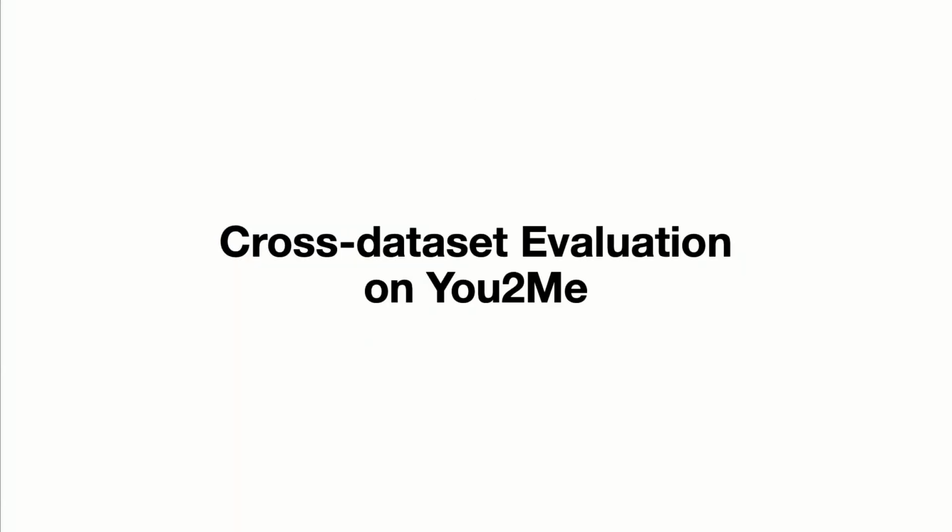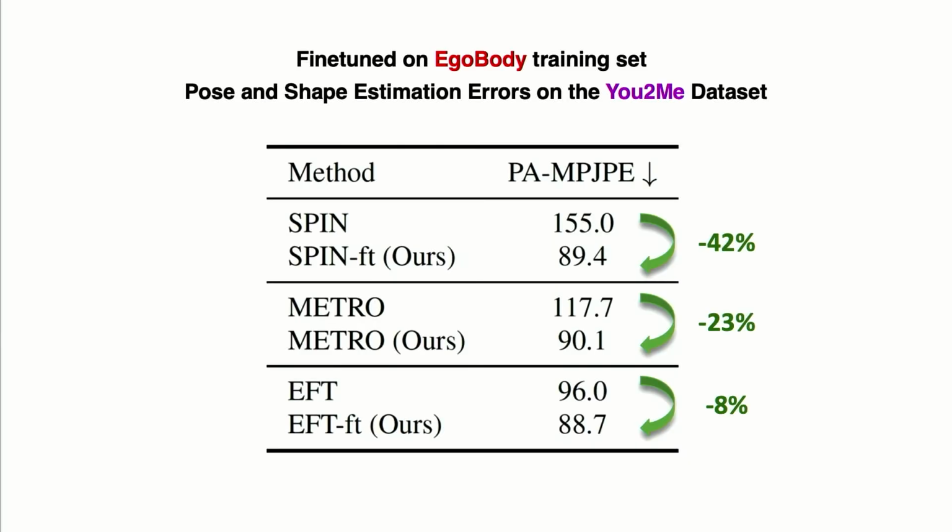And finally, a cross-dataset evaluation validates that our training set also can help the existing methods to generalize to the generic egocentric setup. So here we show that after being fine-tuned on the EgoBody training set, for SPIN, METRO, and EFT, which are the three current state-of-the-art methods, their pose estimation accuracy is improved very significantly on another egocentric dataset, which is the UnrealEgo dataset.